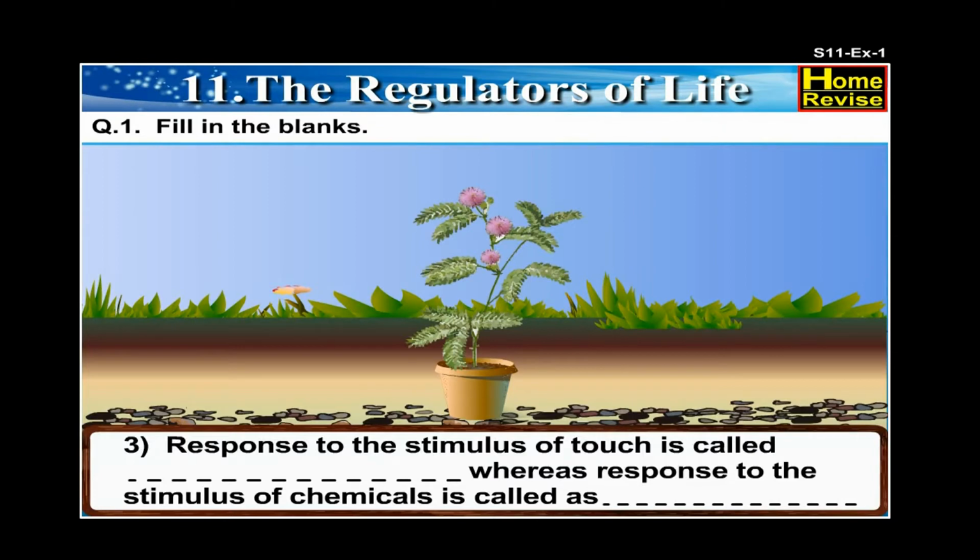3. Response to the stimulus of touch is called dash, whereas response to the stimulus of chemicals is called as dash.